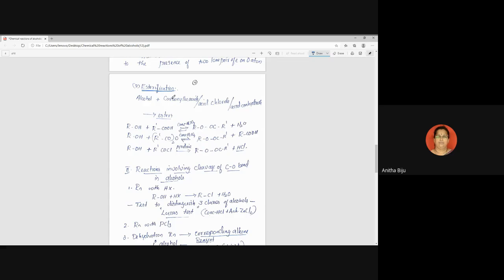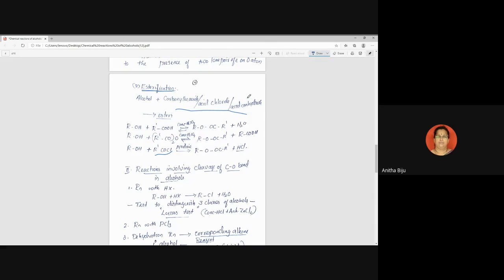Now this time we will discuss it in a different way. Alcohol reacts with any of three reagents. Which are the three? Maybe carboxylic acid like R-COOH. Maybe acid chlorides, like RCOCl.